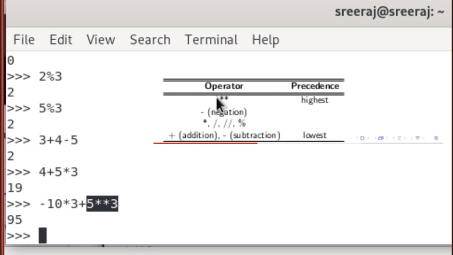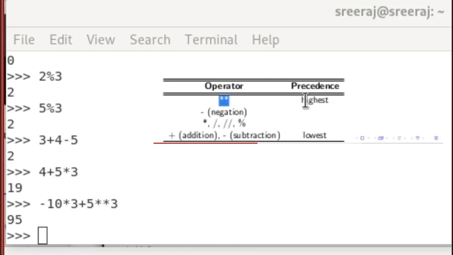Then the negative sign applies to the 10 first, and negative 10 is multiplied by 3, giving 30. Finally, these values are combined using addition.